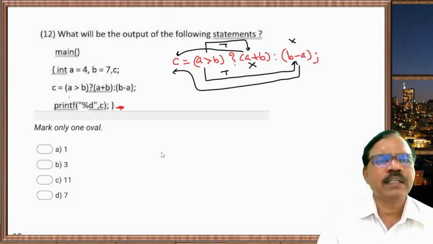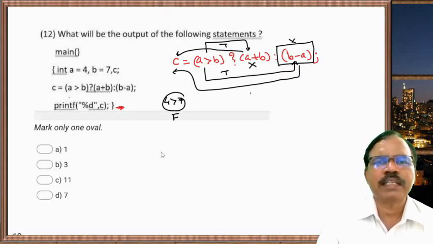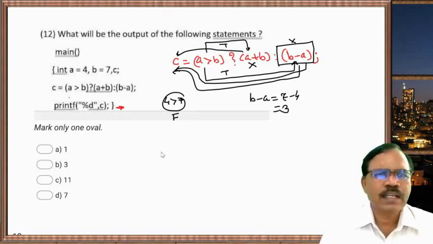So if we see a greater than b, 4 greater than 7, it is false. False means this expression is evaluated. So b minus a, it is 7 minus 4 equal to 3. So this expression has value 3, and now that value is assigned to c. So c equal to 3. So 3 is printed, in place of %d. So this one is correct.